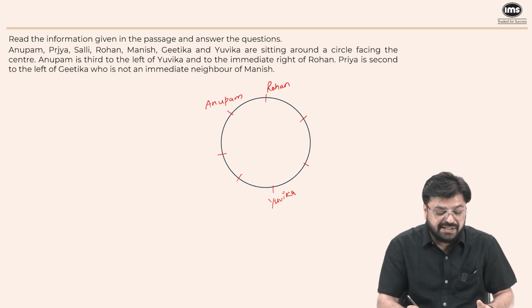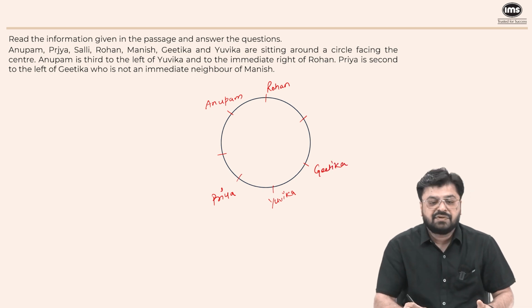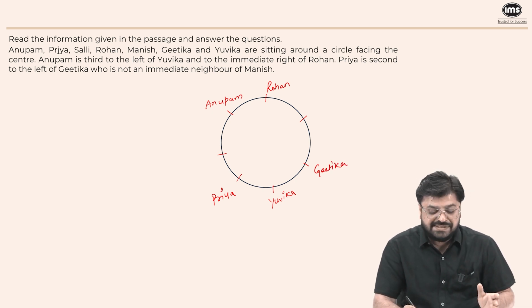Now Priya is second to the left of Gitika. Now we have 4 positions, and for second to the left, the only possible case is when Priya is here and Gitika is here. Priya is second to the left of Gitika.